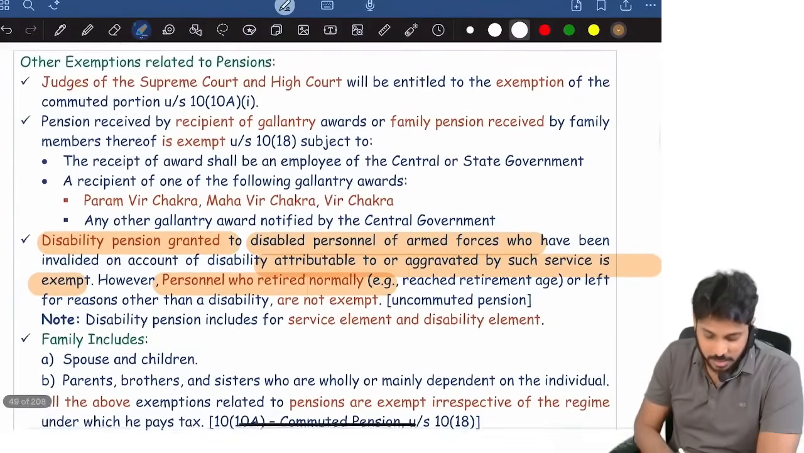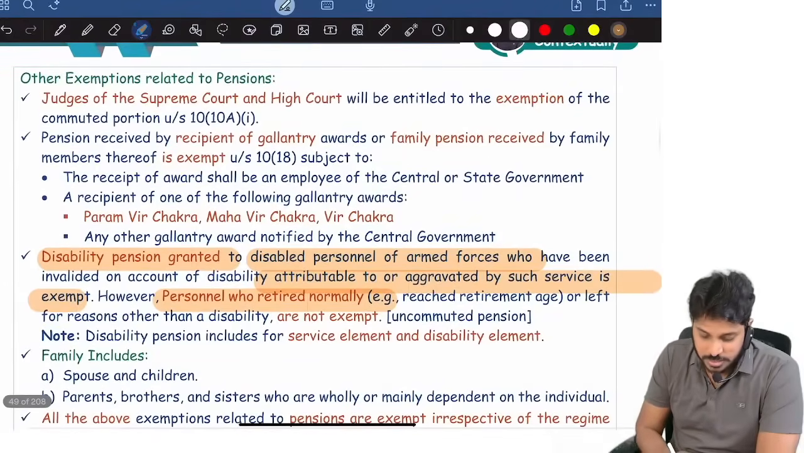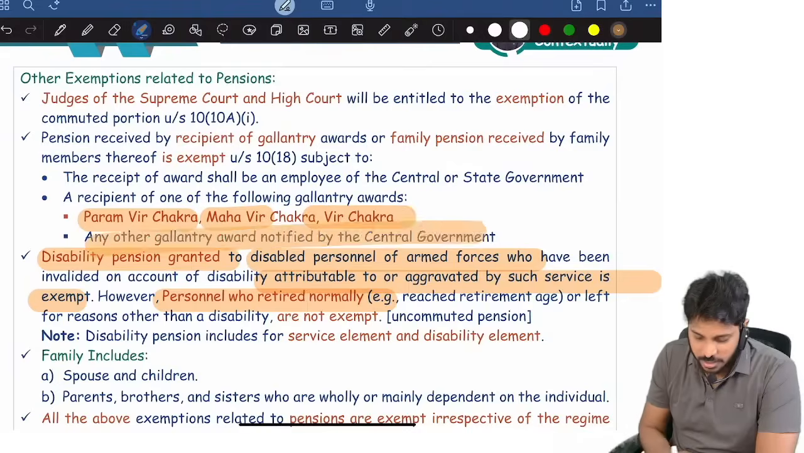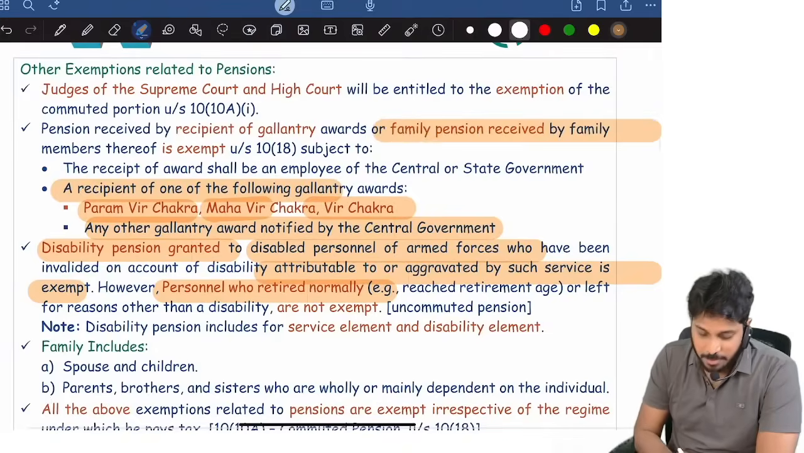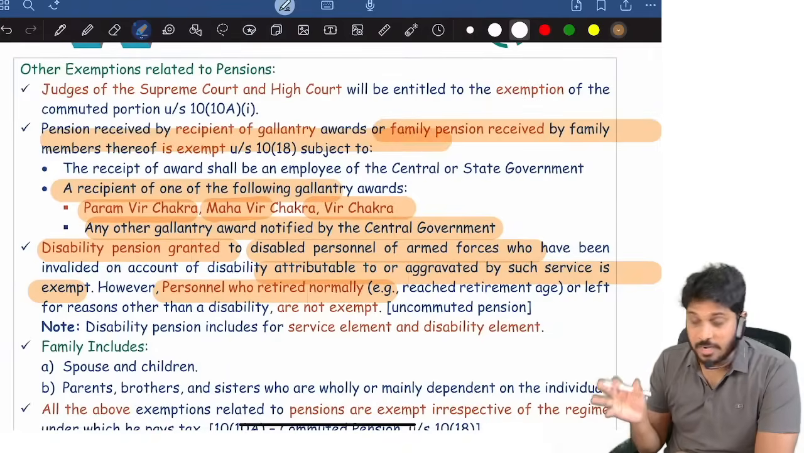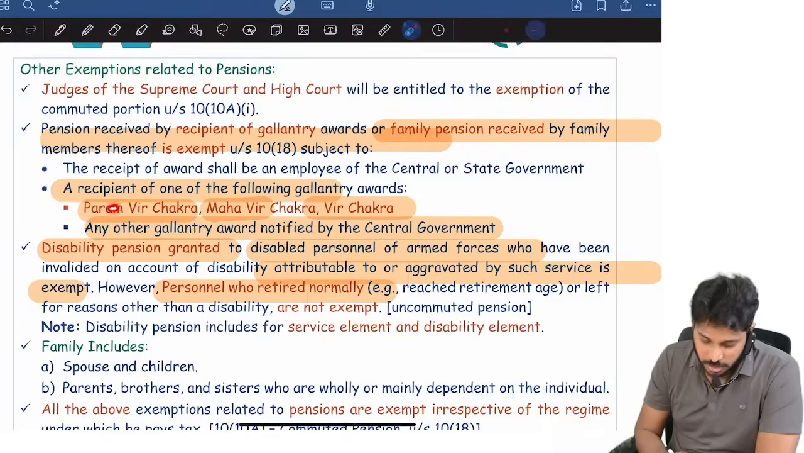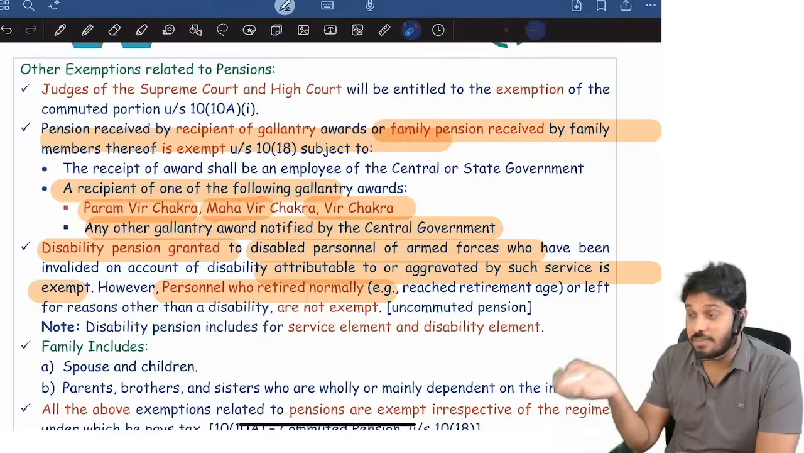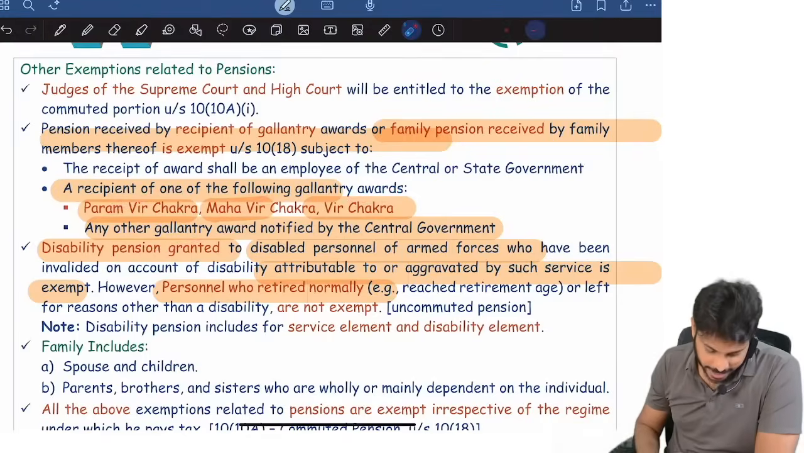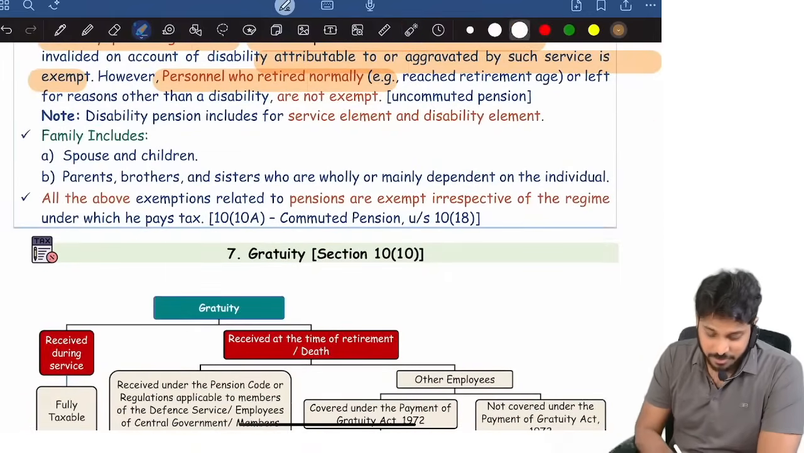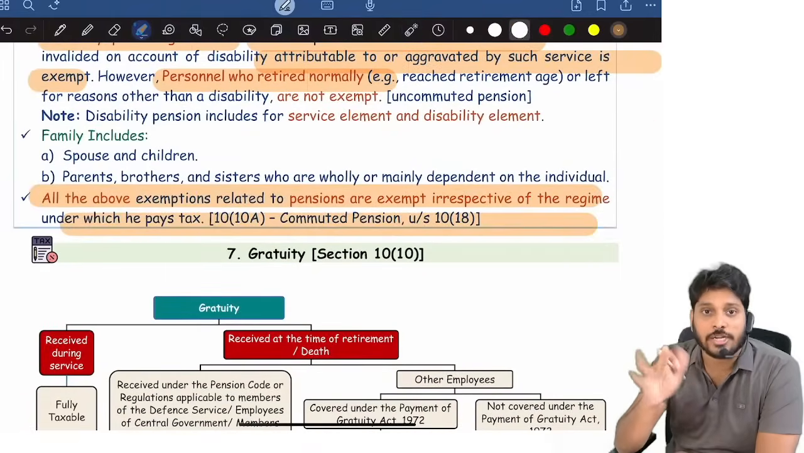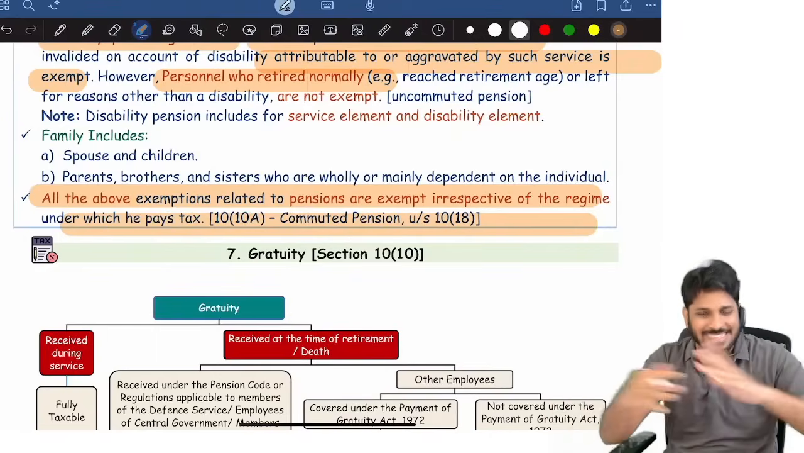A person who is receiving pension for awards like Param Vir Chakra or Maha Vir Chakra, that is fully exempted. If the family members of such awardees are receiving family pension, that is also fully exempted. And remember, for pension, there is no tax regime link. There is no link with the optional tax regime or the default tax regime, nothing.